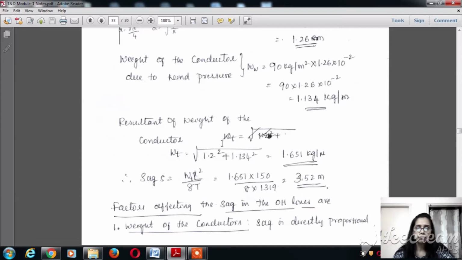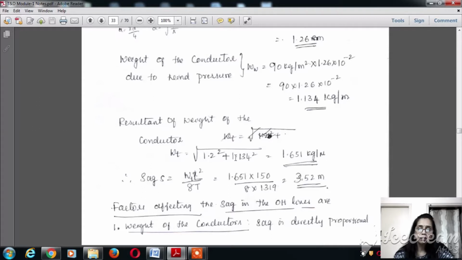Sag, and then the effects of sag on different types of conductors, and then the factors that are affecting the sag. In the previous lecture video we were discussing the sag at equal level supports, and we all understood the importance of the weight of the transmission line as well as the length of the span that affects the sag.